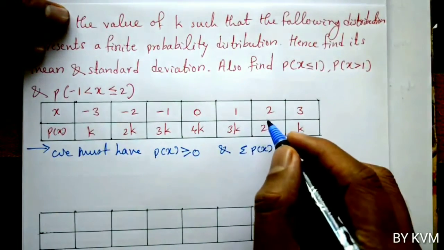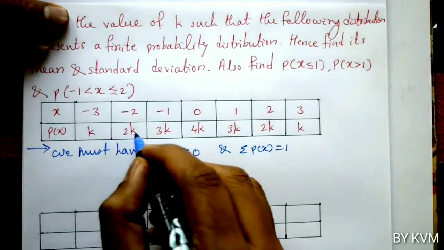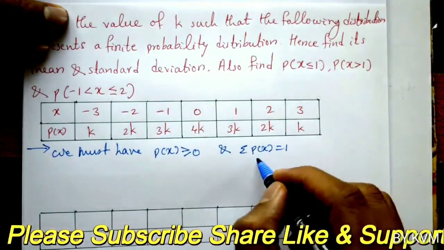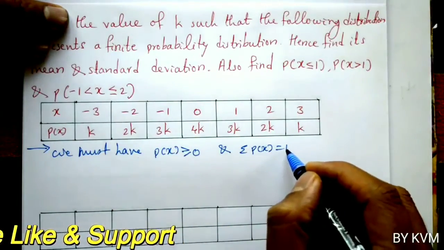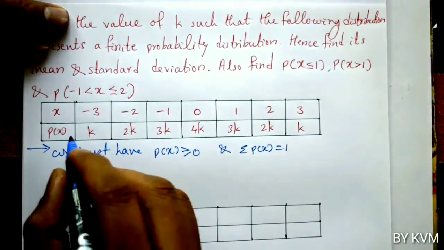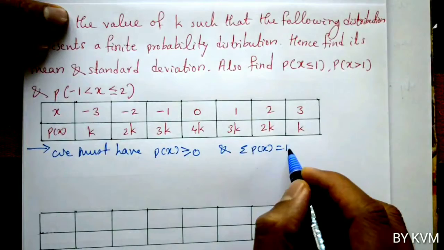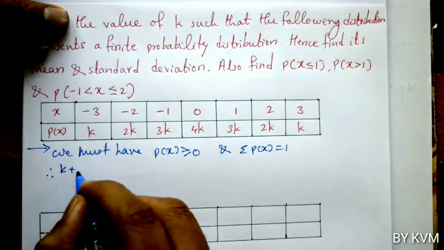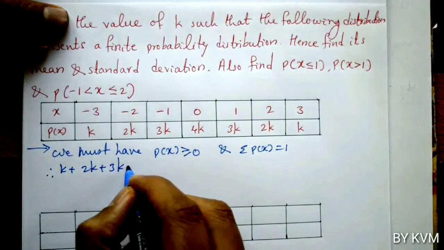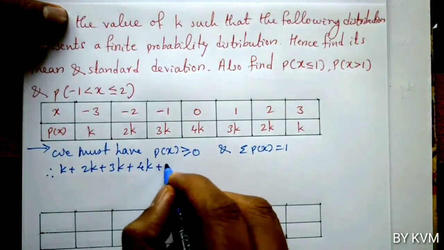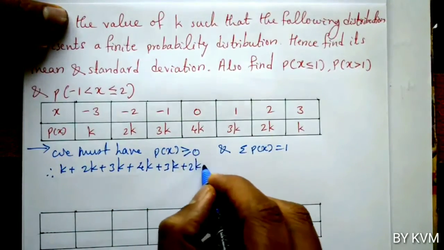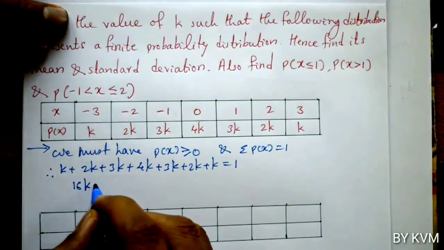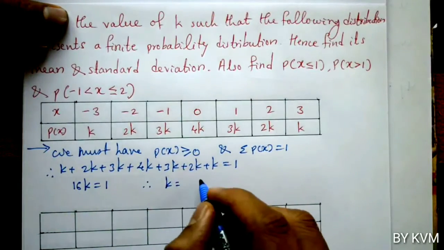Now P of x greater than or equal to 0 means when you see the values of P of x, each value is greater than 0. When k is greater than or equal to 0, P of x will be greater than or equal to 0. So the first condition is satisfied. Now we have the second condition, that is sigma P of x equals 1. Sigma P of x means we have to add all the values of P of x. So k plus 2k plus 3k plus 4k plus 3k plus 2k plus k is equal to 1. Adding the left hand side, we get 16k equals 1. So k equals 1 by 16.